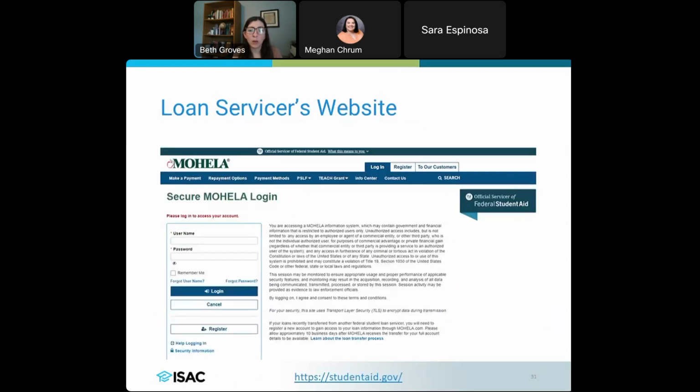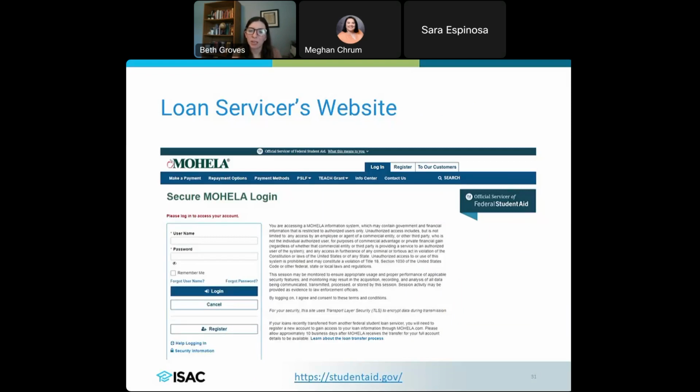This is an example of what one of those loan servicer websites looks like. So this is MOHELA. MOHELA is, again, the PSLF servicer. One thing that I like to point out with these loan servicer websites is that they will say, this is an official servicer of federal student aid. So it's going to let the borrower know that they're in the right place. They are not going to get scammed.